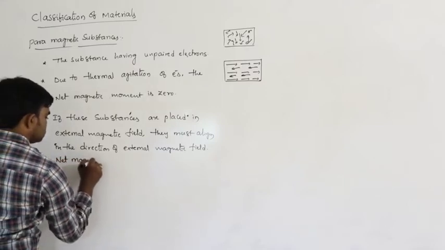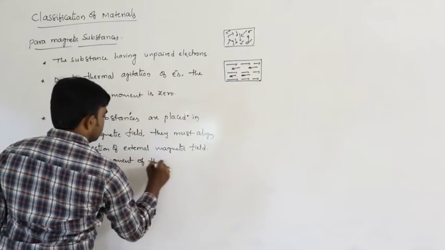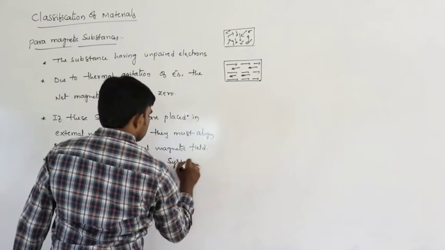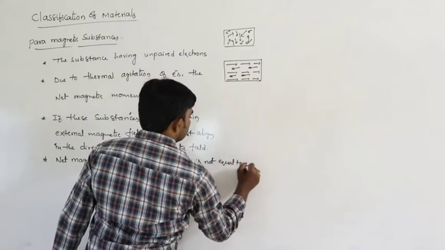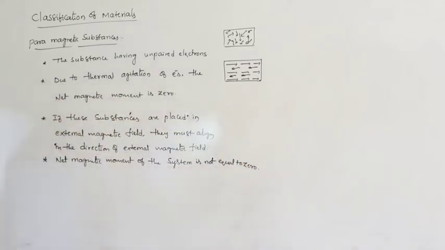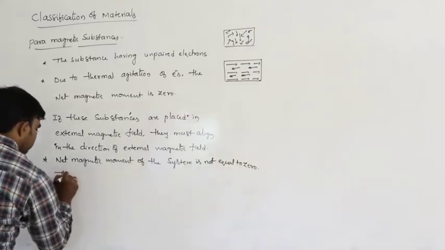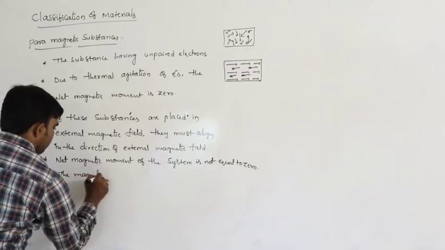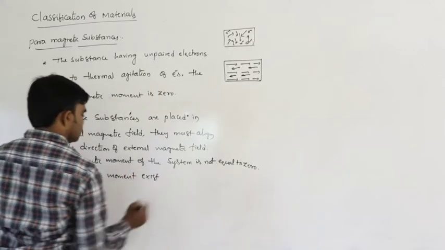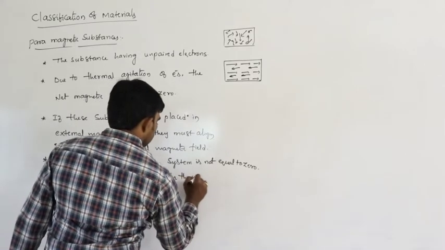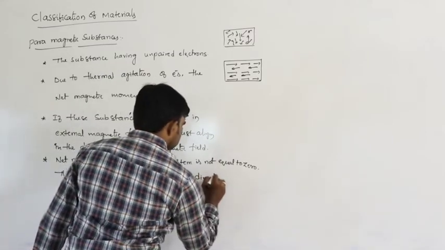Net magnetic moment of the system is not equal to 0. So the magnetic moment exists in the direction of the magnetic field.